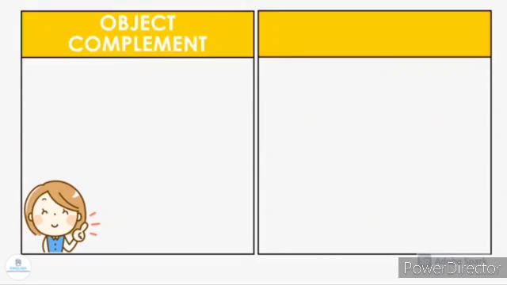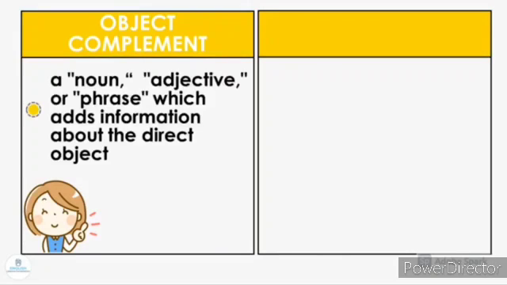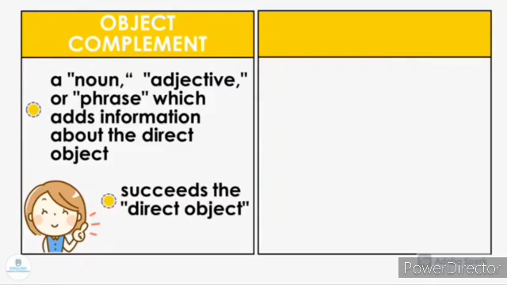Let's now look at object complement. What is an object complement? An object complement can be a noun, adjective, or phrase which adds information about the direct object and also it succeeds the direct object in the sentence.